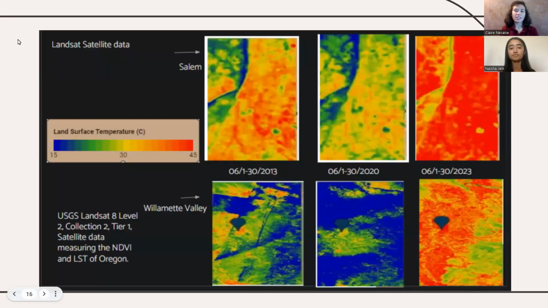To further understand this data, we use Landsat imagery. The images on the top show the area of Salem specifically, whereas the images on the bottom show the area of the whole Willamette Valley. You can see from these images that there is clearly a gradual increase of LST for both Salem and the Willamette Valley, but we cannot prove that this is due to the UHI of Salem because there does not seem to be a direct correlation between the two from the data or images.